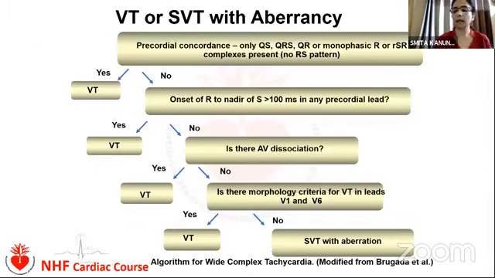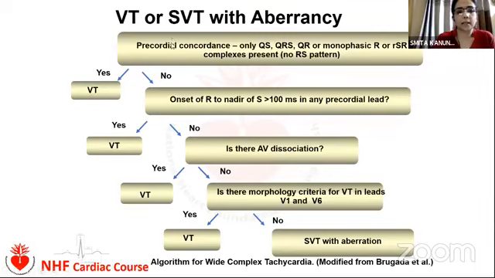Now, if a patient has a wide complex tachycardia, we have to differentiate ventricular tachycardia from SVT with aberrancy. We have to follow some steps. There are different criteria to diagnose this. Among them, the Brugada criteria are more accepted. So let's go for a step-by-step approach. If a patient comes with a wide complex tachycardia, we have to look at the precordial leads.